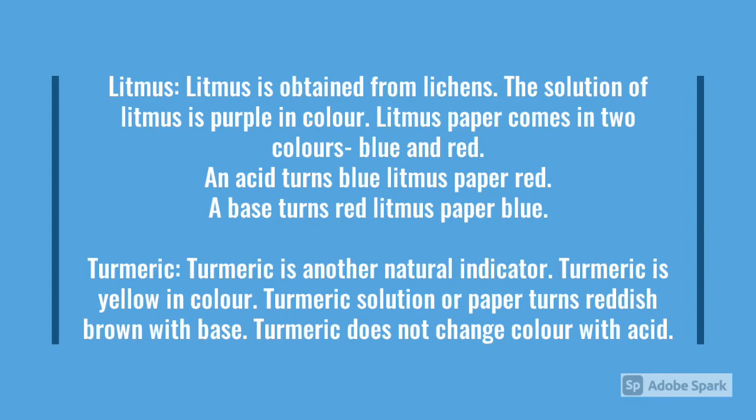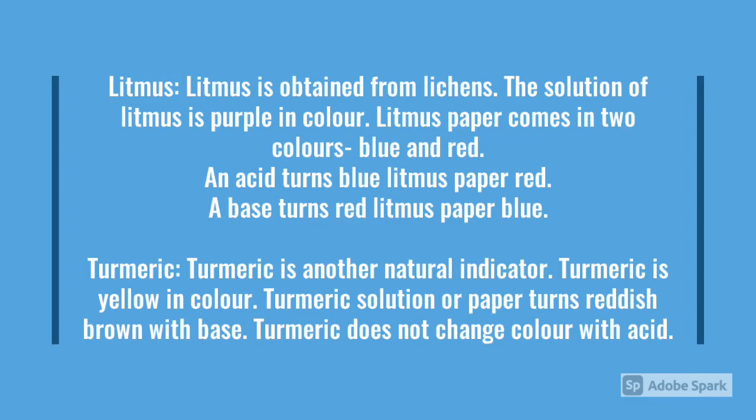Litmus. Litmus is obtained from lichens. The solution of litmus is purple in color. Litmus paper comes in two colors, blue and red. An acid turns blue litmus to red. A base turns red litmus to blue.